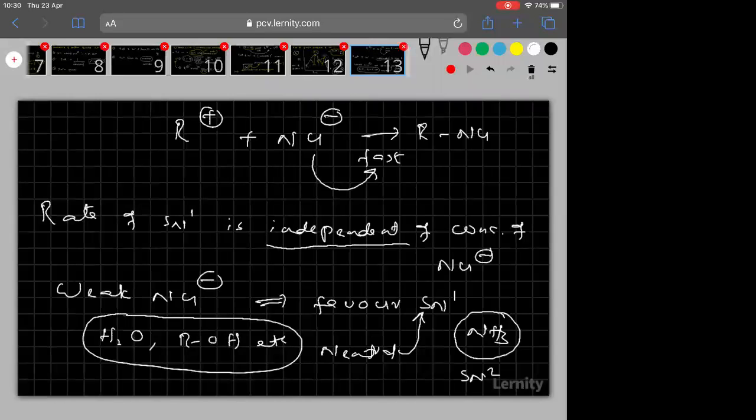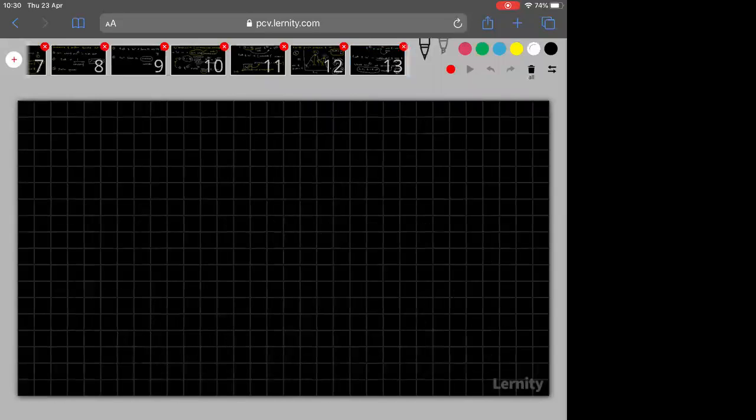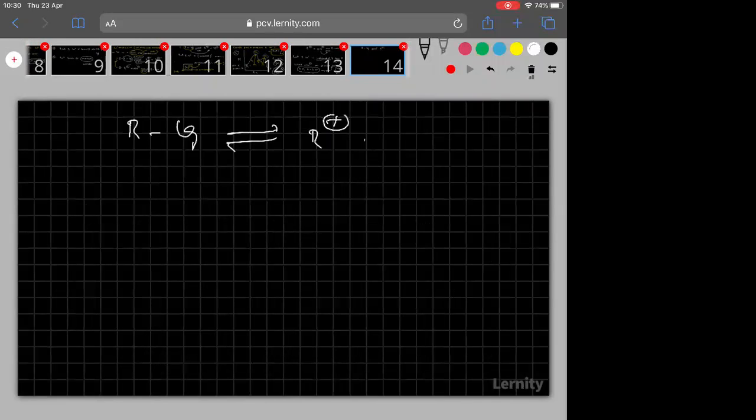Clear? Right. Let me move to the next slide then. Okay. Now see clearly, next slide. So once again I want to discuss the RDS step here. In the RDS step, what happened here? R plus and leaving group minus are formed. That means the neutral molecule is splitting into ions.